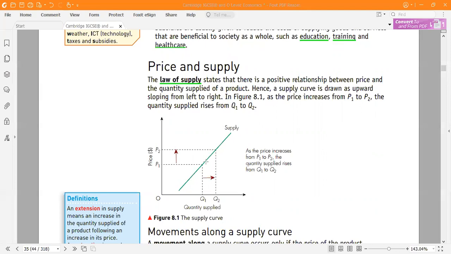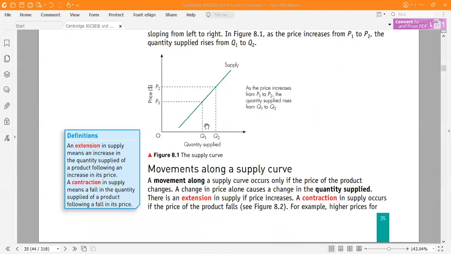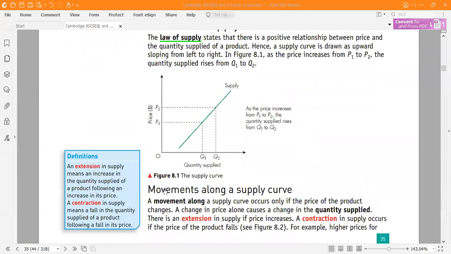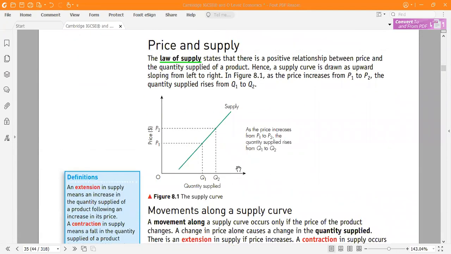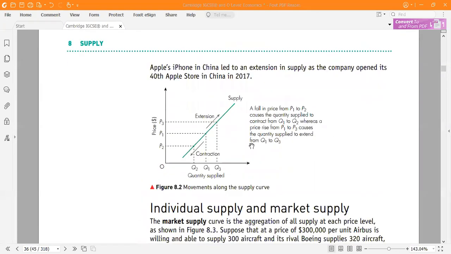This is called movement along the curve, right? That is contraction and extension. If the price decreases, supply also decreases. If the price increases, supply also increases. This is called extension. This is called contraction.